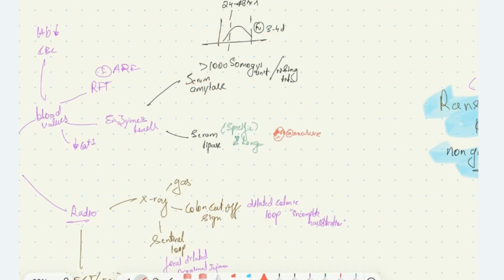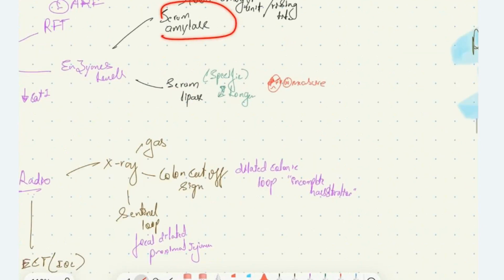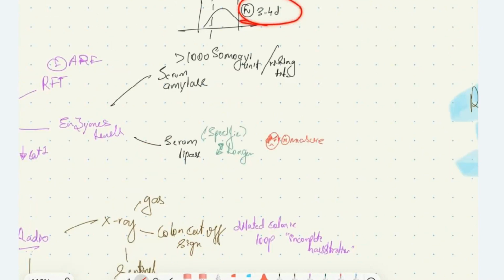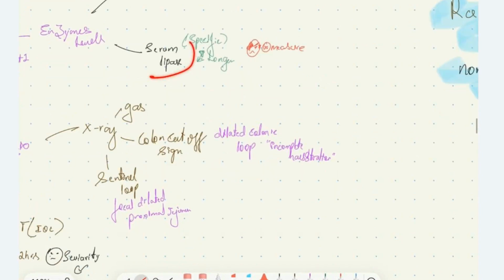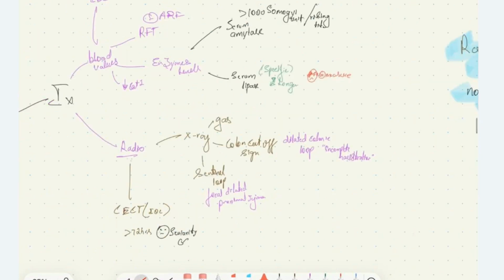Then we have another enzyme marker, that is serum lipase, which is more specific compared to serum amylase, and it also persists for a longer period compared to the 3 to 4 days of serum amylase, but it is very difficult to measure. So usually the serum amylase levels are estimated in clinical practice.